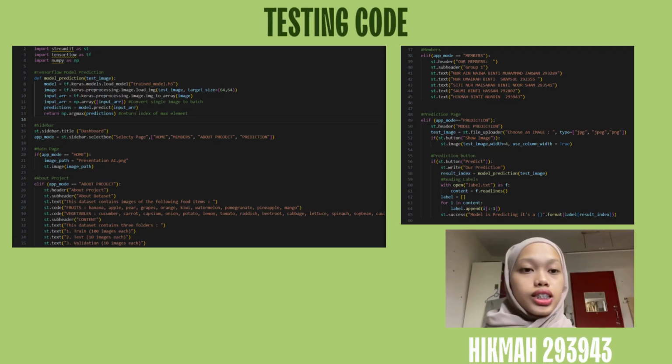Next, let's move to the testing part. Our goal was to create a model capable of identifying various fruits and vegetables from images. So in this testing code, we use TensorFlow and Streamlit. This project involved a dataset containing images of fruits and vegetables. The dataset was already categorized to train the deep learning model. In this code, we upload the TensorFlow model from the training code, which is train_model.h5, to analyze the image of fruit and vegetable.